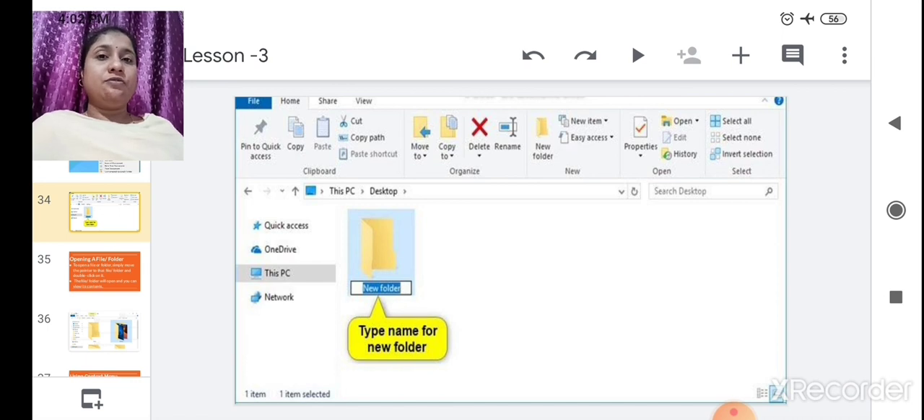Then we saw how to create a file. We also learned how to create a folder. So all these things we have learned in today's class.